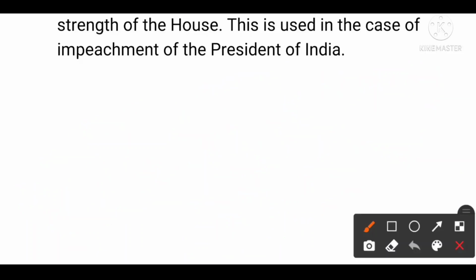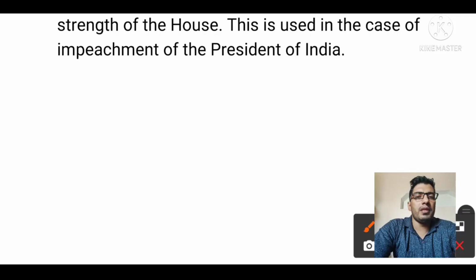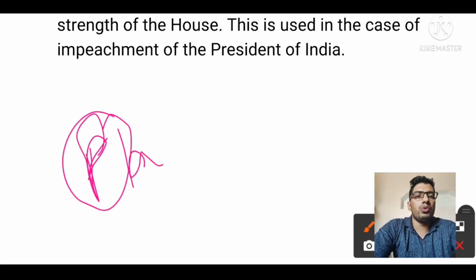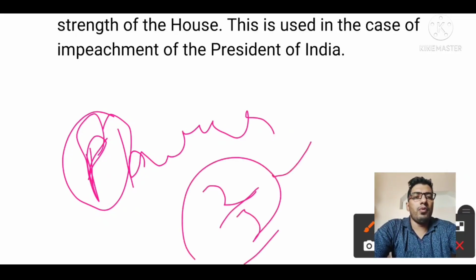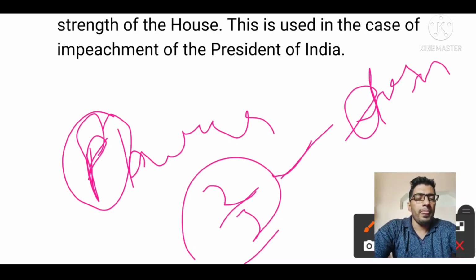It is very difficult to impeach a president; special majority flavor 4 is required, meaning 2/3 of the total strength of the house. For removal of the CAG, Supreme Court judges and High Court judges, it is 2/3 of those present and voting plus absolute majority.